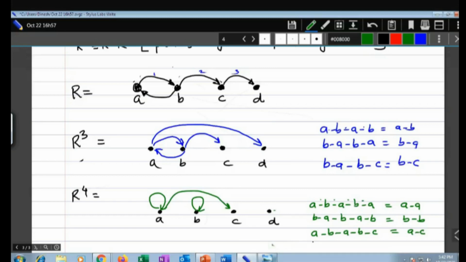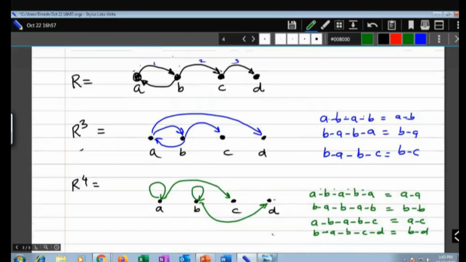And like that, B to A, A to B, B to C, C to D, and it will be B to D. So you will have this arc. Okay, done. I think all of the paths are covered.